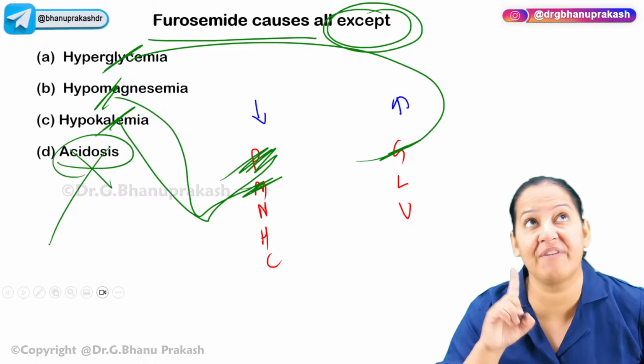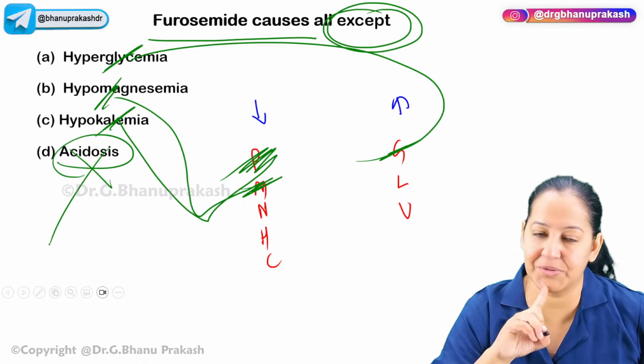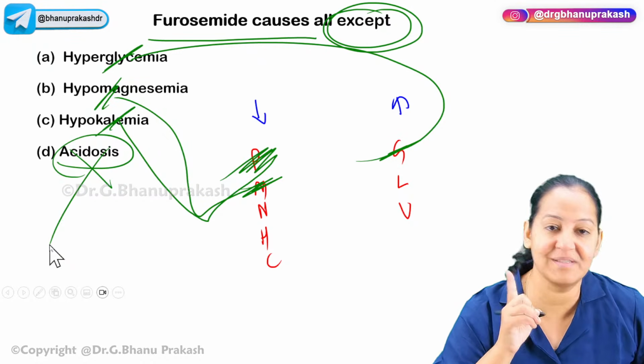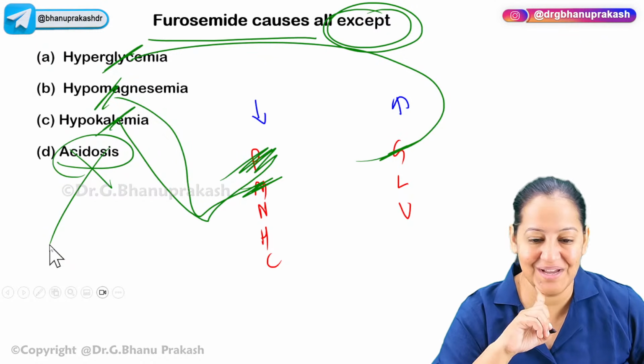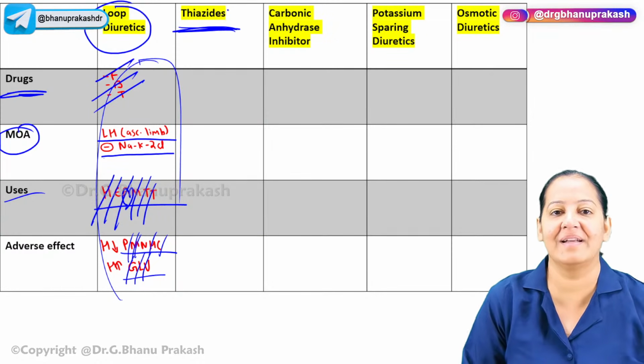Acidosis will be a side effect of carbonic anhydrase inhibitor, that is acetazolamide. Here metabolic acidosis will not occur. So incorrect among them is D again. No, not B. Some students are getting confused. Why are you getting confused? I hope the correct answer is D and you are getting it. Okay, can we come to the next one? Let's start the next one.